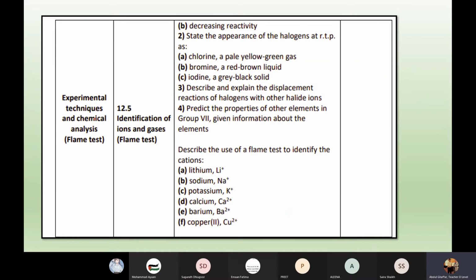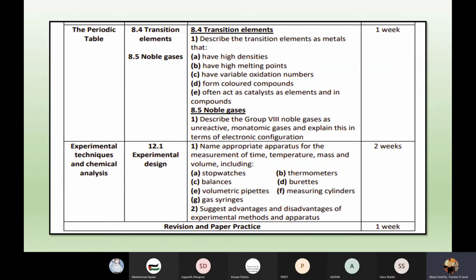And then there is another chapter which is called experimental techniques or chemical analysis or flame test. And in it, what we will discuss: identification of ions, cations, anions, and gases. And then we will discuss the flame test of these cations, right?